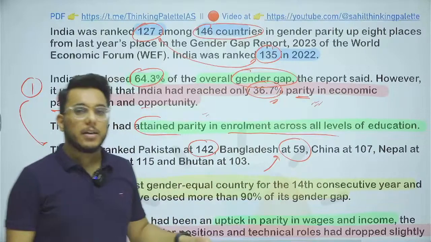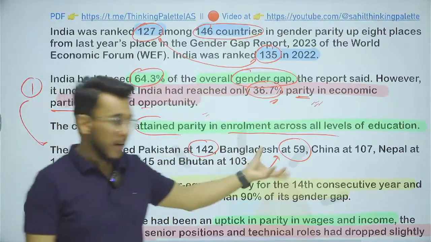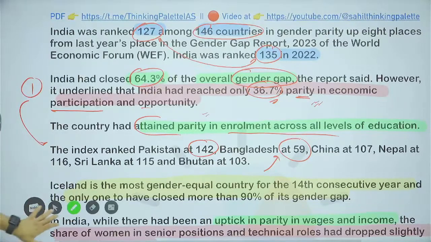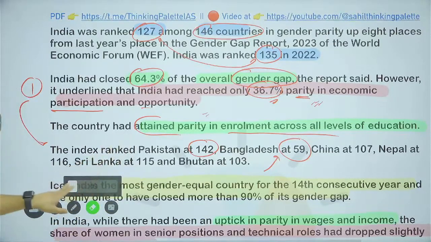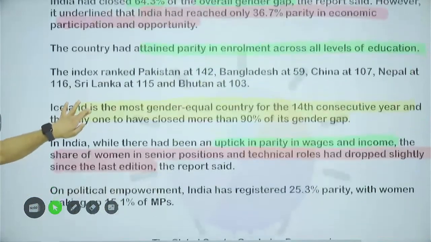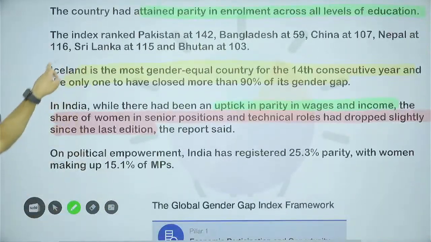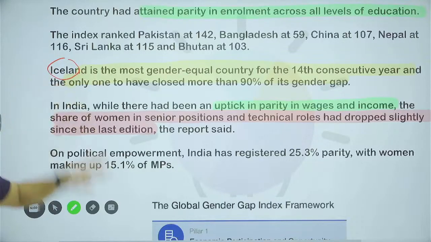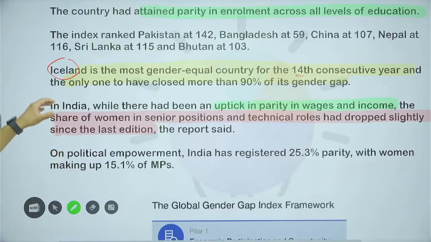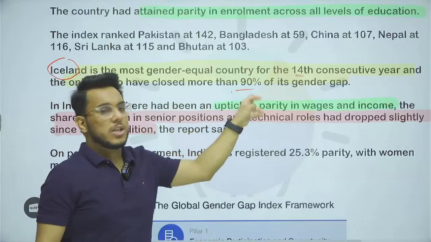So political leadership has helped Bangladesh get a very good rank. China is at 107, Nepal at 116, Sri Lanka at 115. Now, which is the most gender equal country? The most gender equal country is Iceland, which has been the most gender equal country for the 14th consecutive year, and it is the only one to have closed 90% of the gender gap.